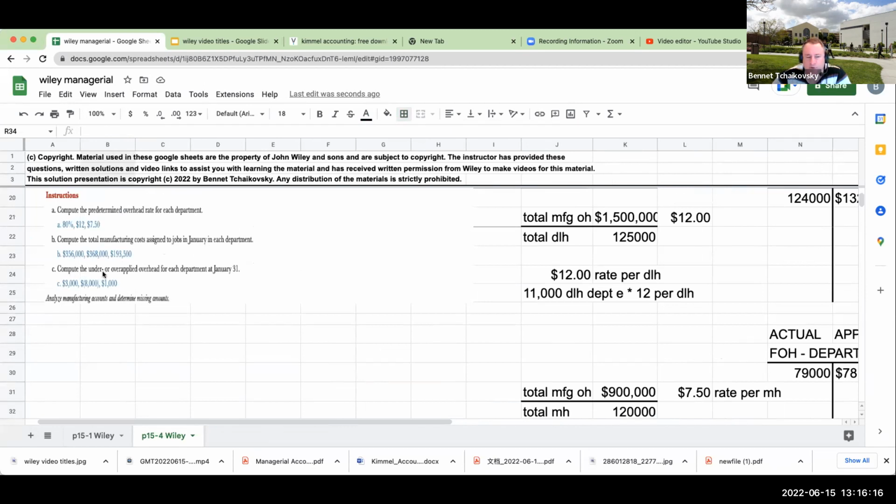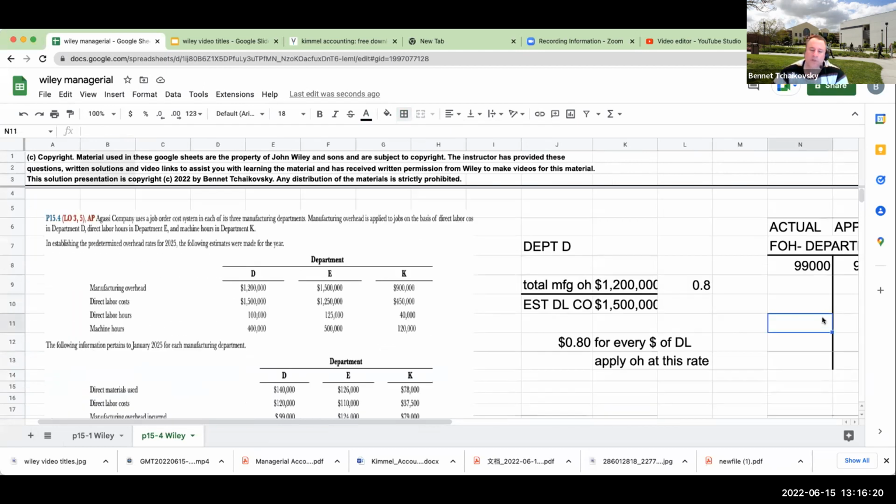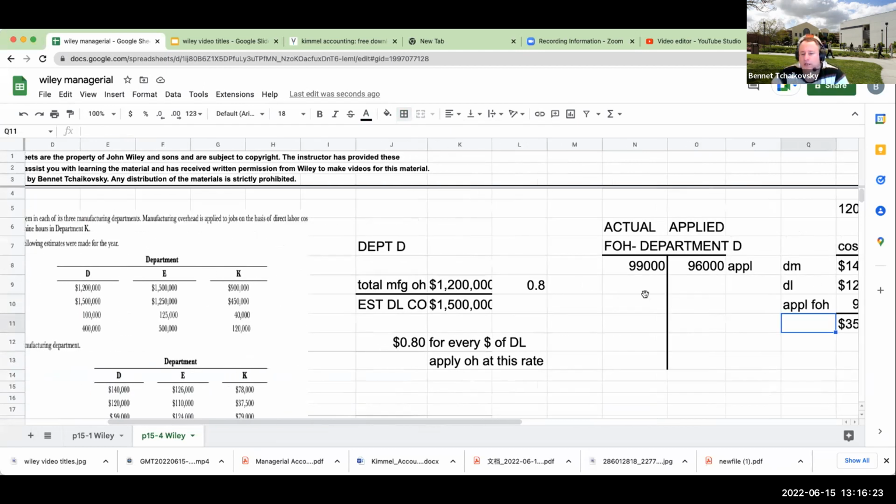Now compute the under or over applied overhead as of January 31st. If we were doing this in a typical problem, we would need to zero this out. Over here, I've got a balance of 3,000. I didn't apply enough.